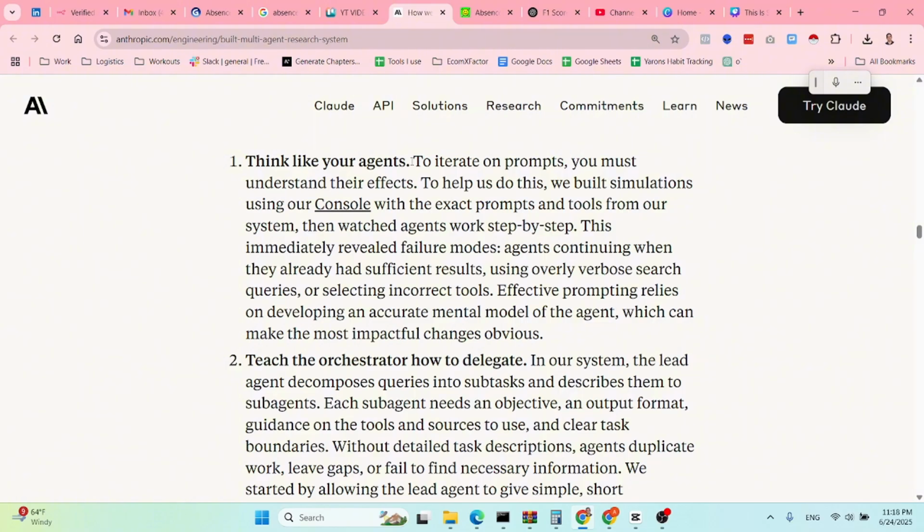So think about all the mistakes that he can make. Think about all the context that you need to provide. Think about all the guardrails that you need to give him. Treat him as if he's an intern or a human being, and the prompt should be written as if you're guiding an intern. So this is the first point.